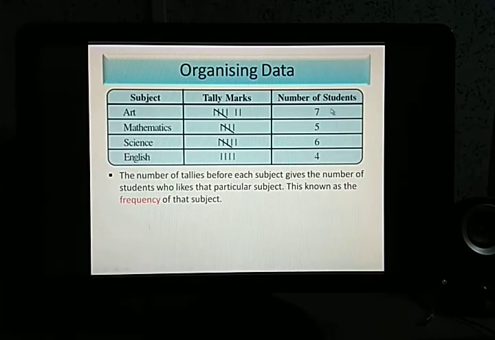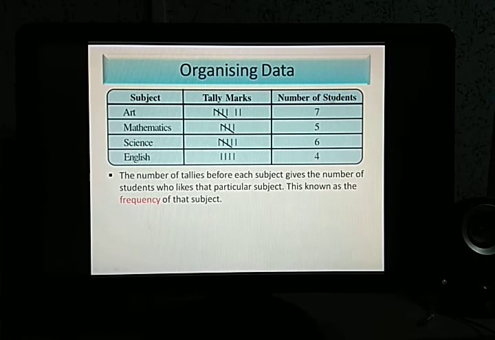These numbers that we got from the tally marks are called frequency. If you are asked what is the frequency of the subject art, you have to say 7. Clear? So this is the frequency.